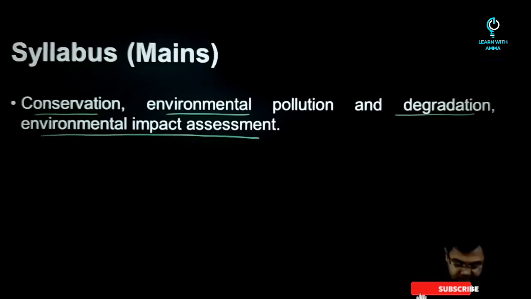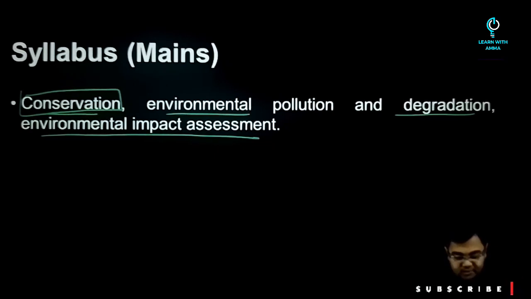In a similar manner, if you look at the mains syllabus, conservation is one word mentioned here, environmental pollution and degradation is the second phrase, and the third phrase is environmental impact assessment. Here we'll have a look at each and every part.